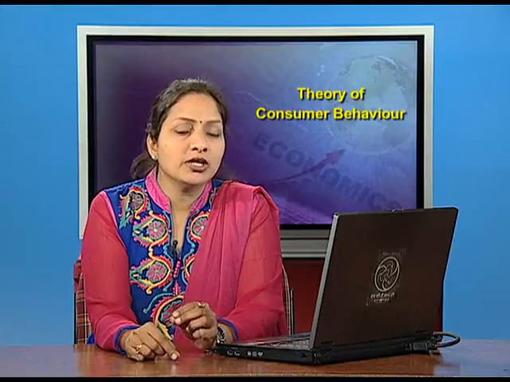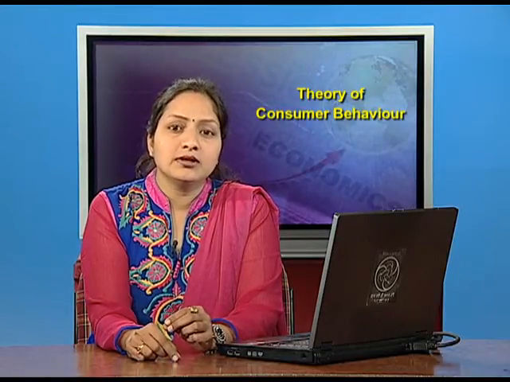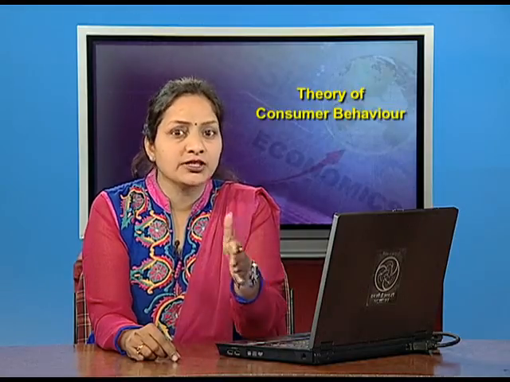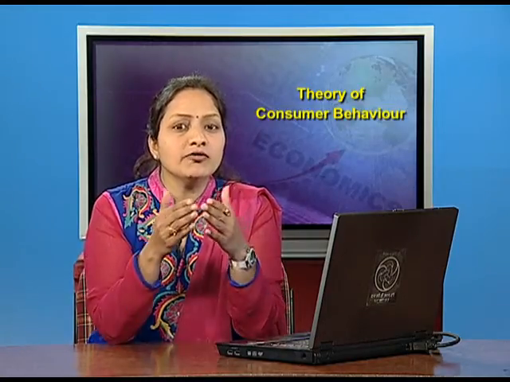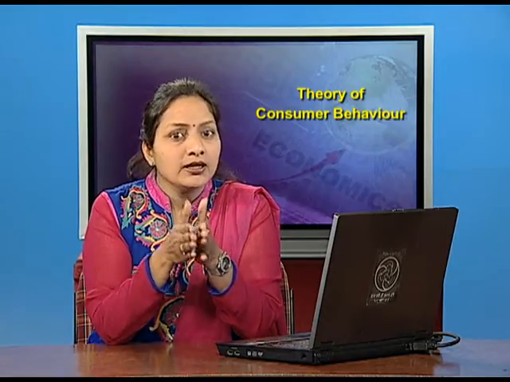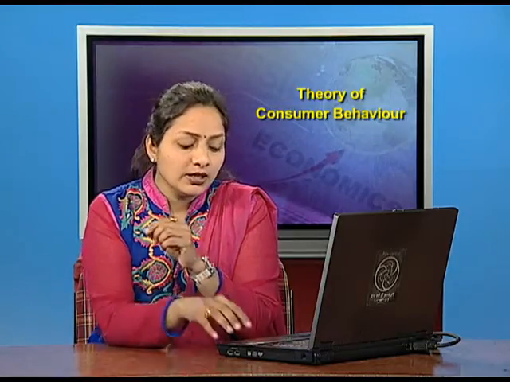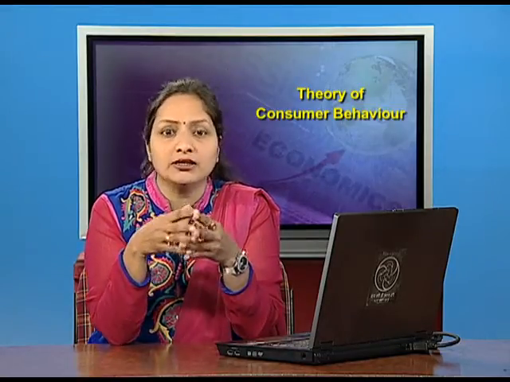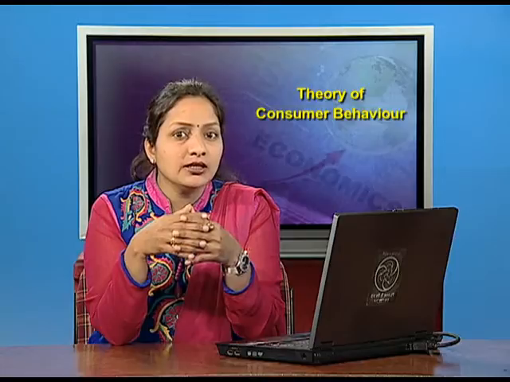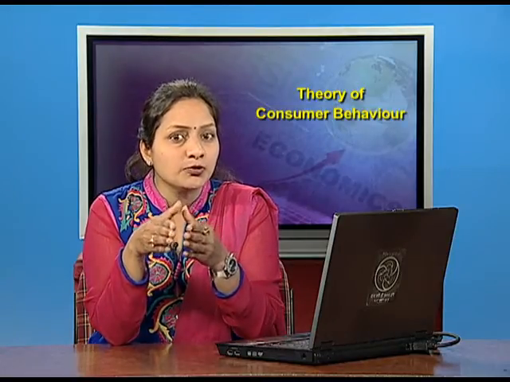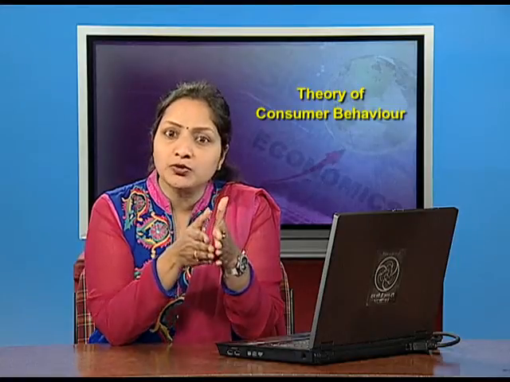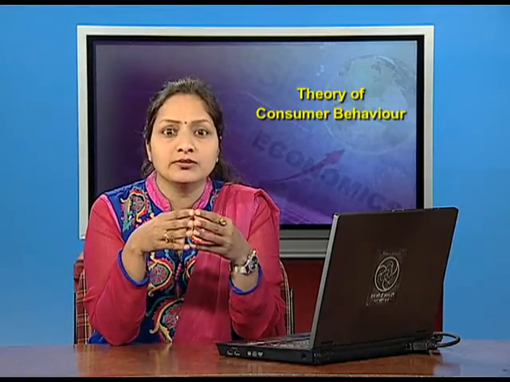Suppose the income of the consumer is M and the prices of the two goods are P1 and P2 respectively. Now, if the consumer wants to buy X units of good 1, then he has to spend P1 into X amount of money. Similarly, if the consumer wants to buy Y units of good 2, he will have to spend P2 into Y amount of money.